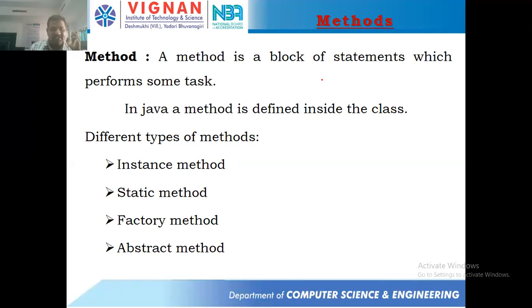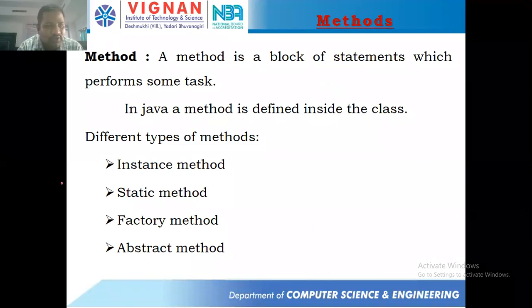What do you mean by instance method? What do you mean by static, factory, and abstract method? We'll be discussing clearly. In your syllabus, you have instance method, static method, and abstract method. You don't have the concept called factory method in your syllabus. It's not there in J2SE. It will be there in J2EE. But I will explain this factory method clearly, with different examples.